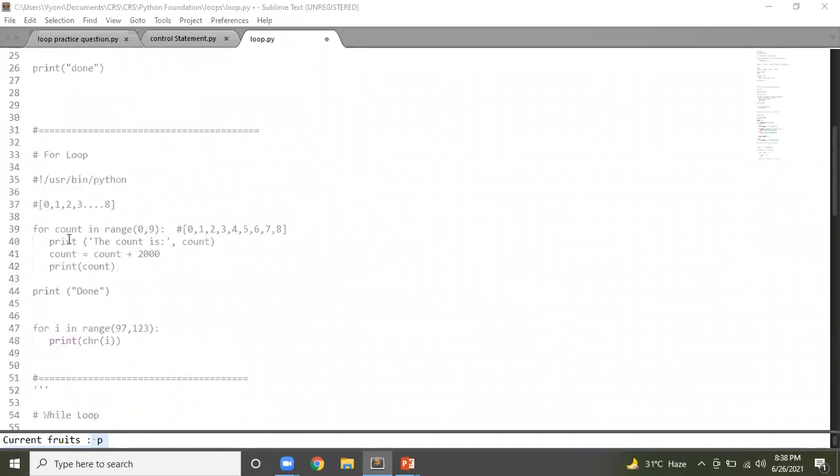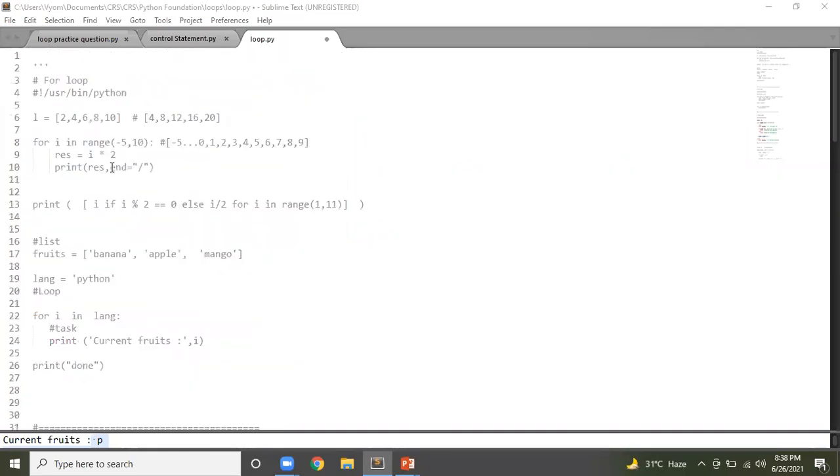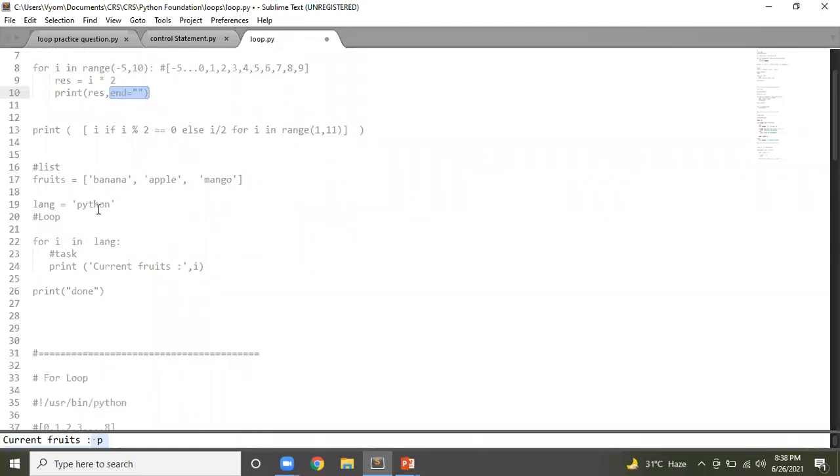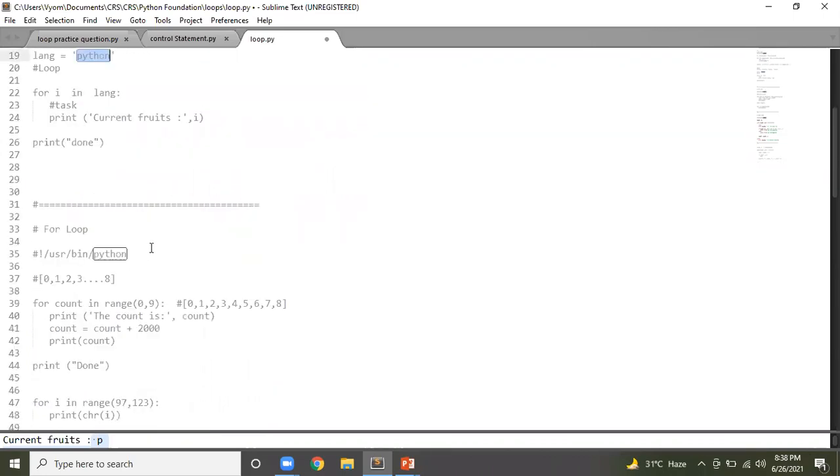Yes, exactly, you can do this. So you remember here we were using end. Instead of this, just give this, and then you'll be able to print it in the same line. Just give end equal to double quotes. That way you're specifying you want to end your print with nothing. So that's how you'll be able to print your strings in the same line. Clear?